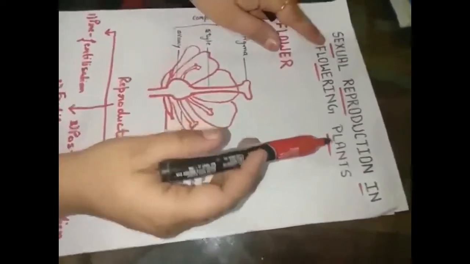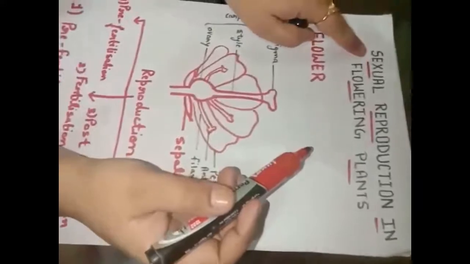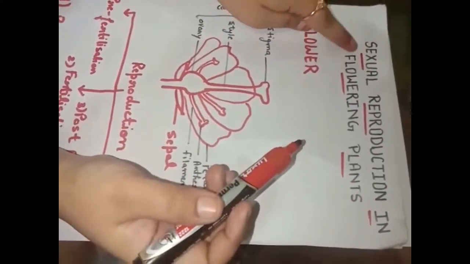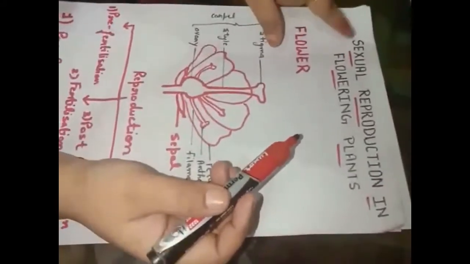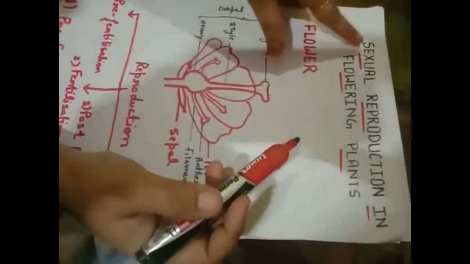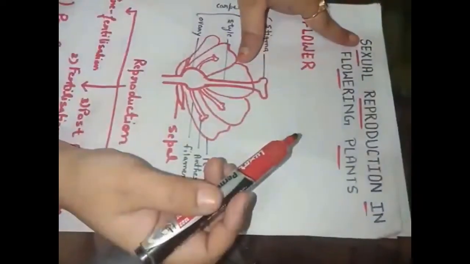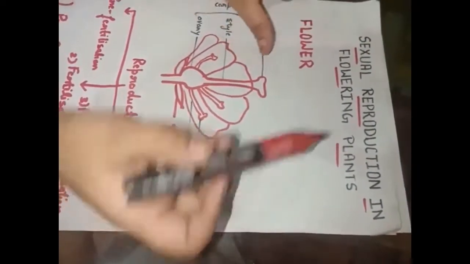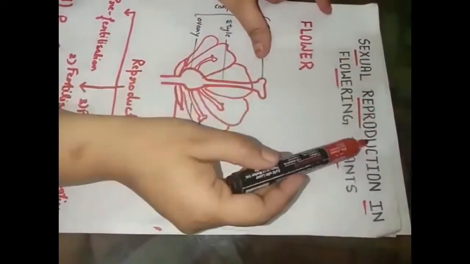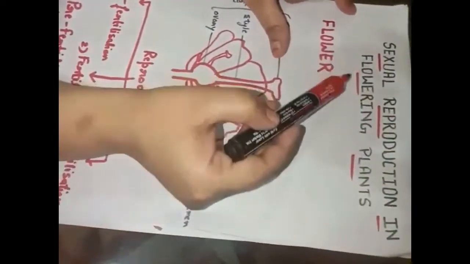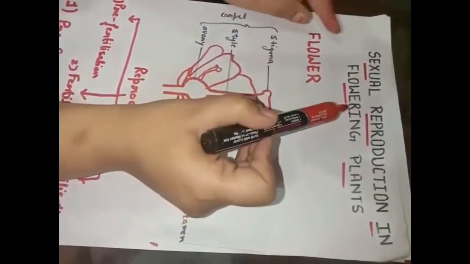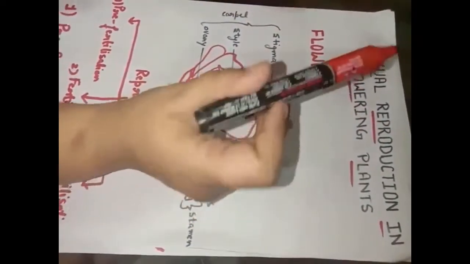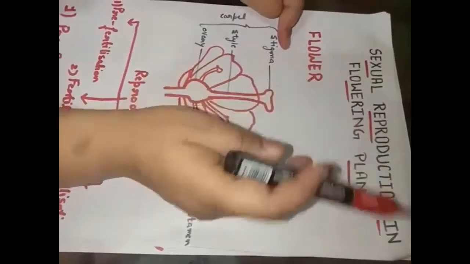Here we are going to discuss sexual reproduction, the process in which reproduction takes place by two organisms, the male and the female organism, and the fusion of the male and the female gametes takes place. Here we are doing sexual reproduction in flowering plants. Flowering plants means angiosperms. Angiosperms are the flowering plants in which the flower is the reproductive unit that takes part in the process of sexual reproduction.